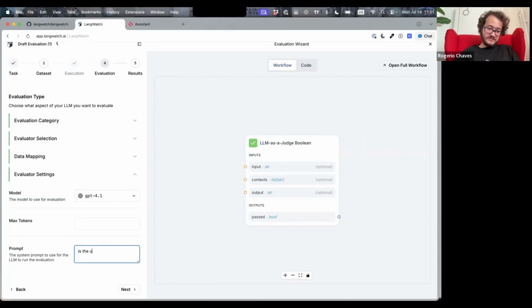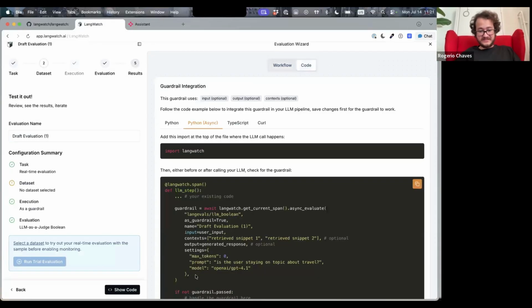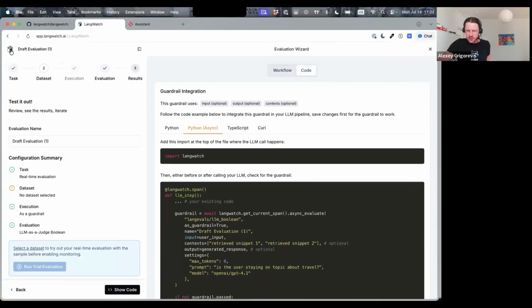So is the user staying on topic about travel, right? For your example. So if they ask about tomatoes, then this will reply no, and you can use that as a guardrail, for example. And then you see your prompt is here, so you can easily change it too. Cool. Amazing.